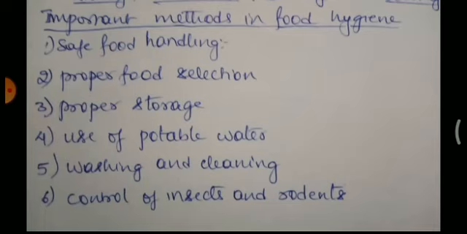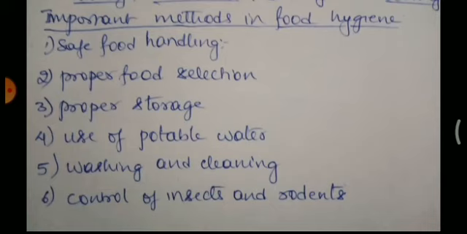Washing and cleaning. Food should be thoroughly washed and cleaned with clean water before use. Whatever vegetables you obtain from the market may have been kept in dirty places, or during farming may have been sprayed with certain pesticides, insecticides and other types of chemicals. So you have to wash them properly, which also removes various chemicals and also microorganisms, dust, or dirt present on the food.